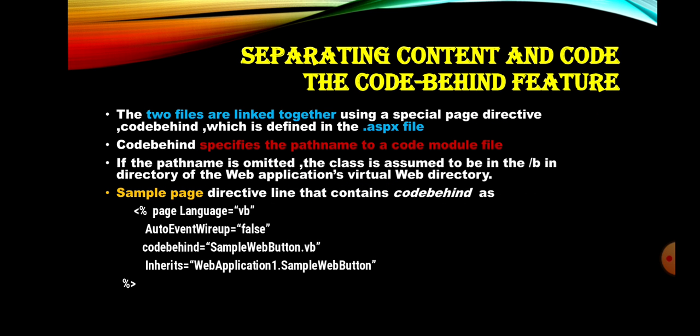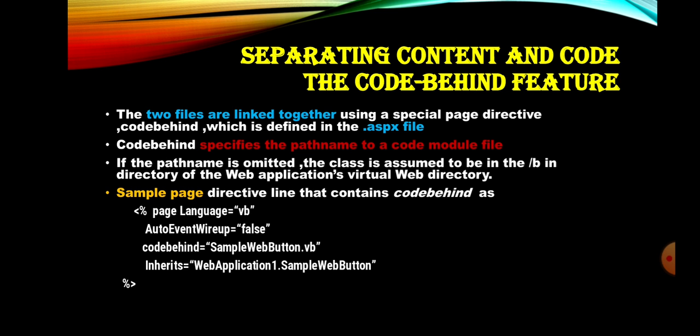Next, separating content and code, the code behind feature. What is code and what is content? Content means the design content of the web page. Code means how the design will act while executing the application. The two files are linked together using a special page directive, that is code behind, which is defined in the .aspx file. The code behind specifies a path name to a code module file. If the path name is omitted, the class is assumed to be in the bin directory of the web application's virtual web directory.